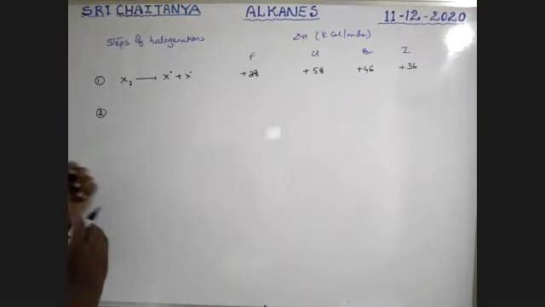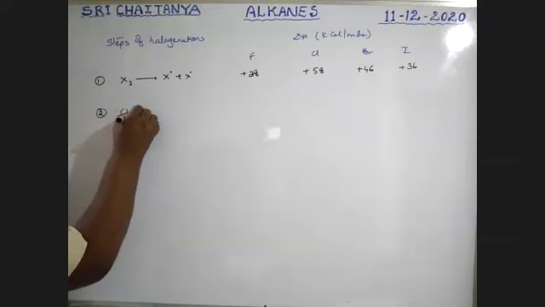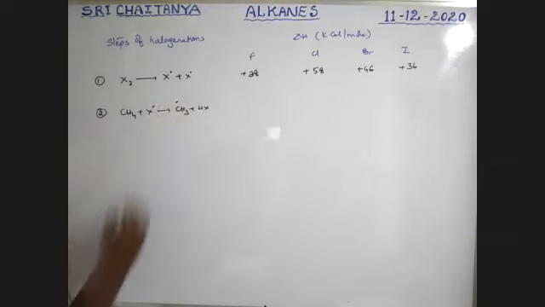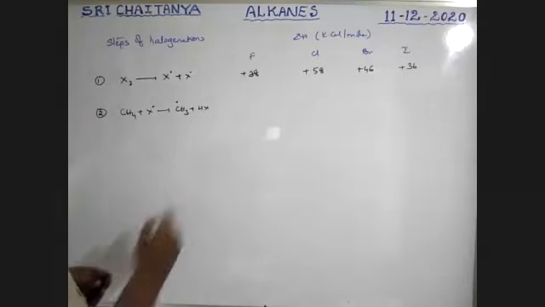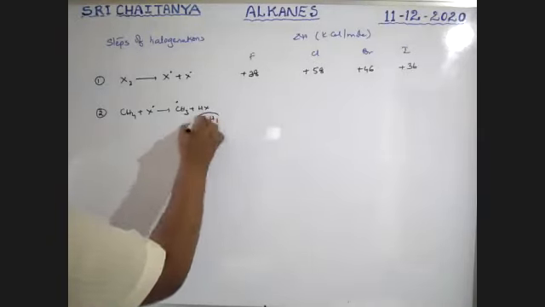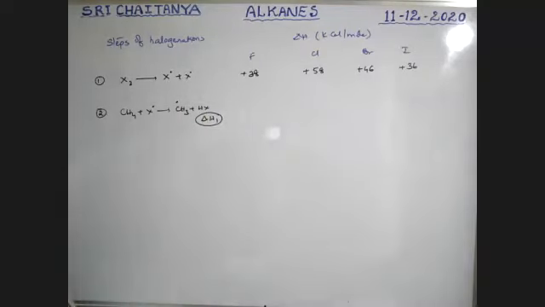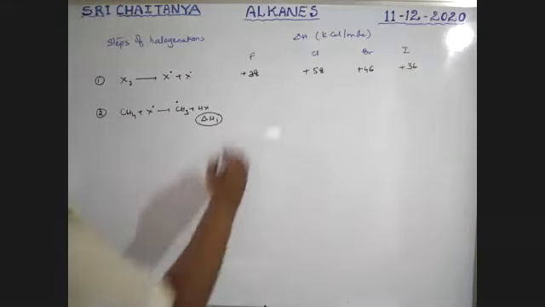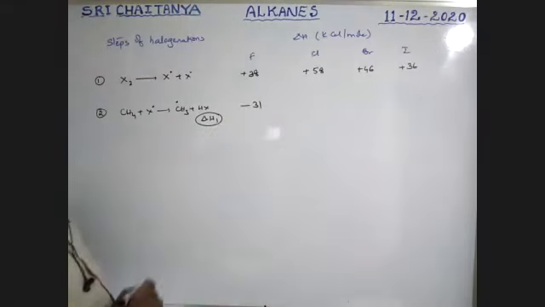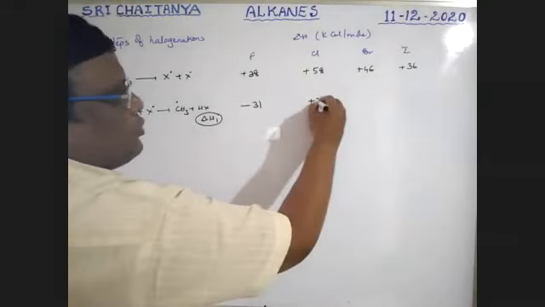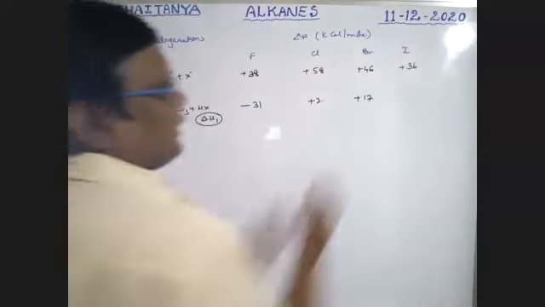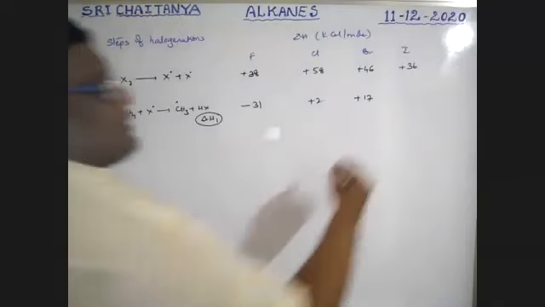Next, step 2. What is that? Methane reacts with the halogen radical and converts into methyl radical plus HX. For this, delta H1 is used, boys. When the halogen is fluorine, it is minus 31, which means an exothermic process. Chlorination is plus 2, bromine plus 17, iodine plus 34.